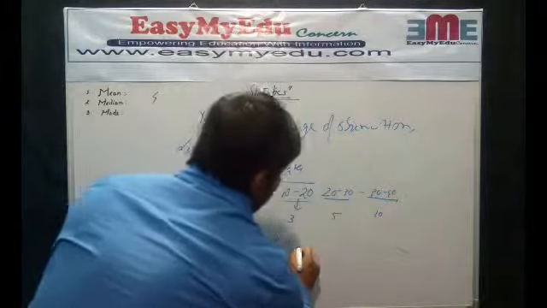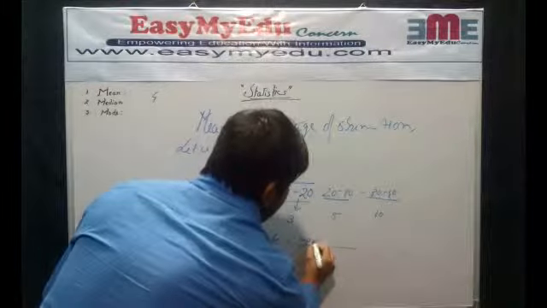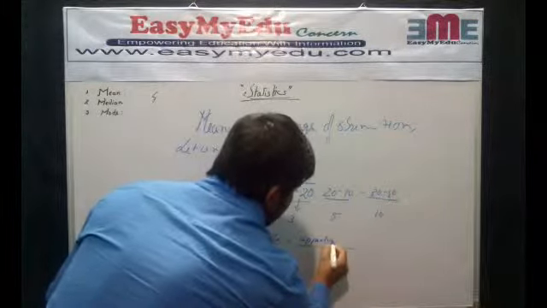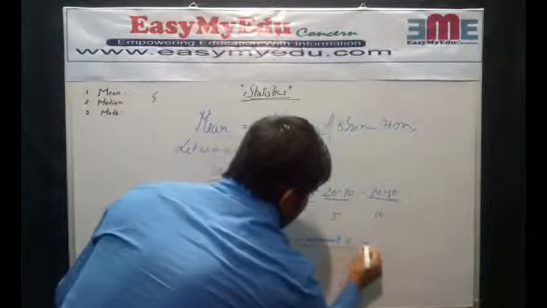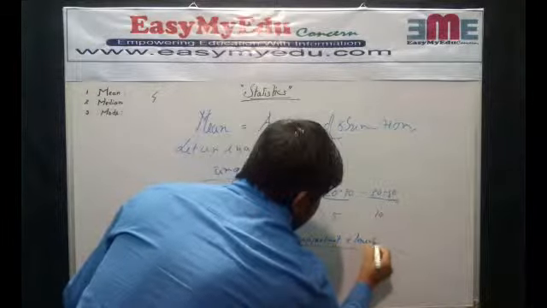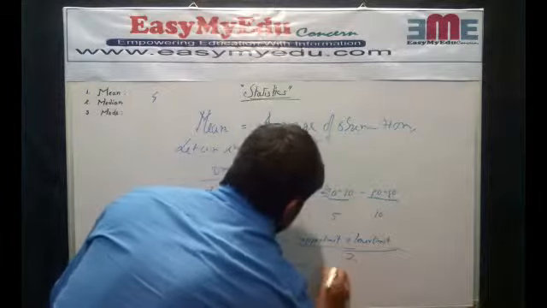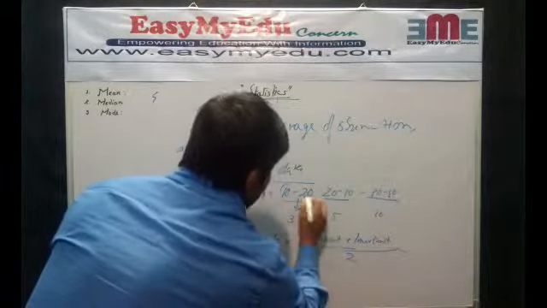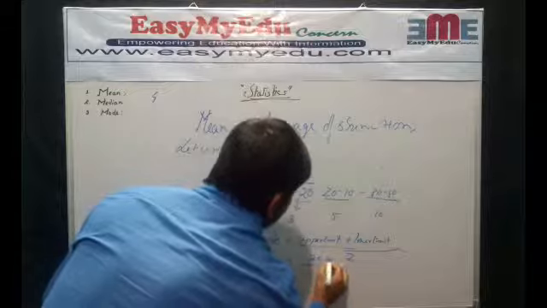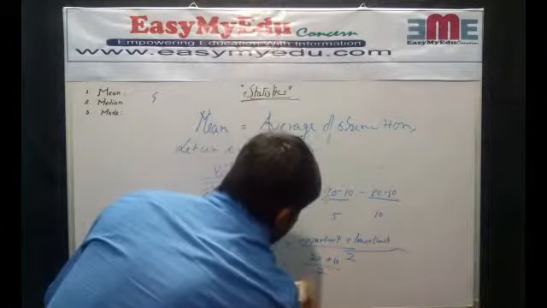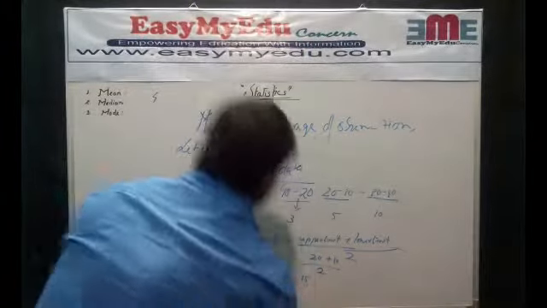So how will we find this? Upper limit plus lower limit divided by 2. Here the upper limit is 20 and the lower limit is 10, which becomes 15.